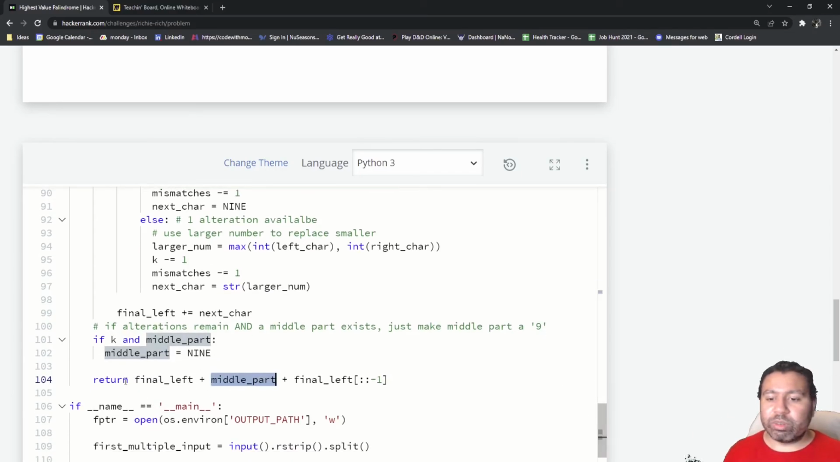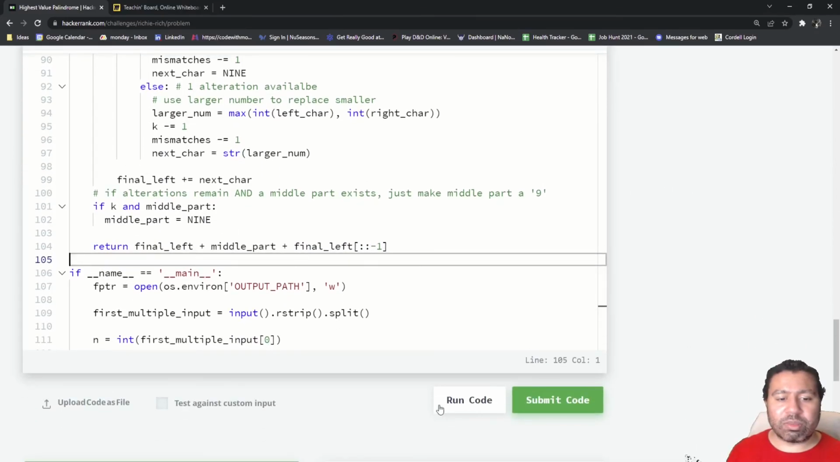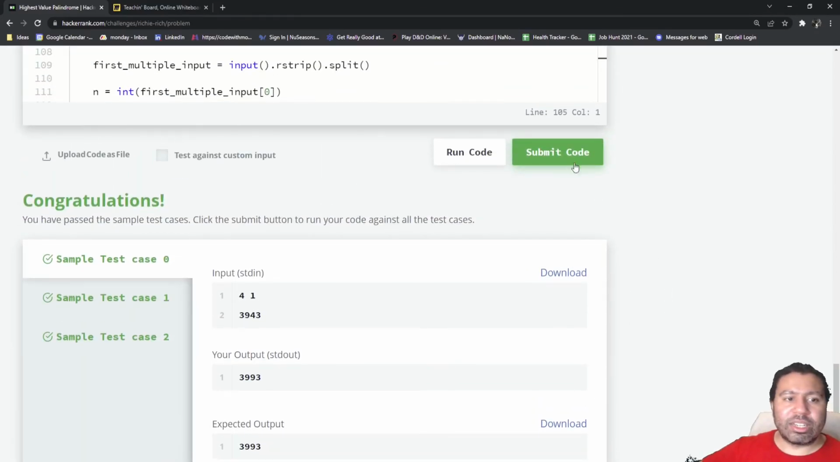And so here we are constructing our string. We take the final left plus our middle part plus the left part, but this time reversed. And that is essentially our right part, and that is what we return. So let's run some code. Looks good. Let's submit some code.